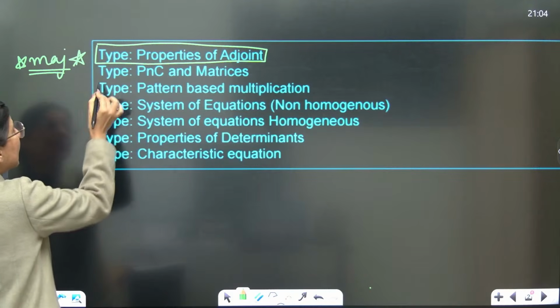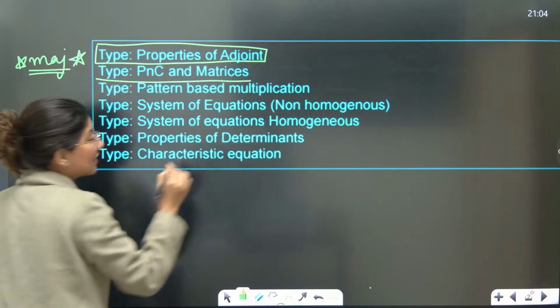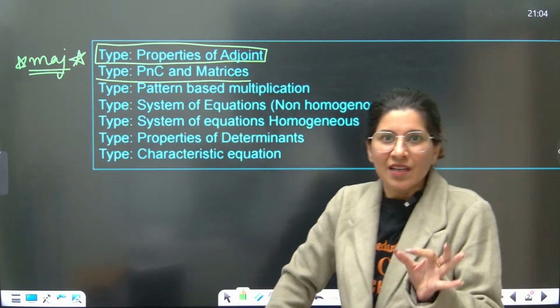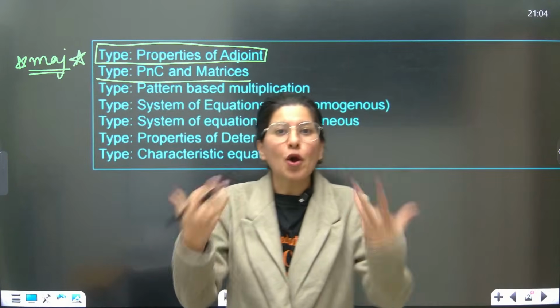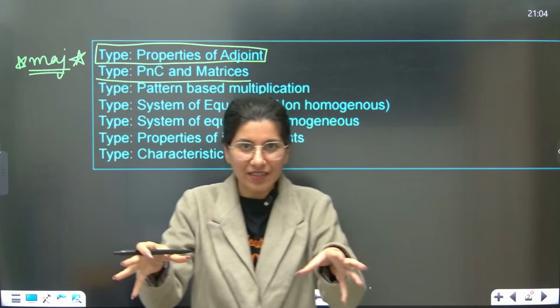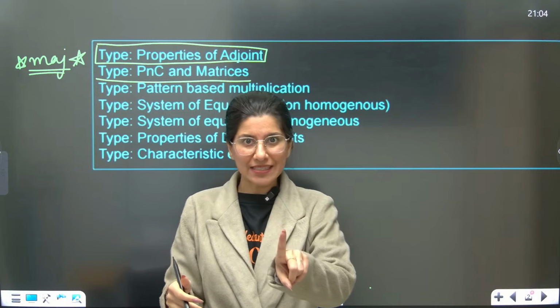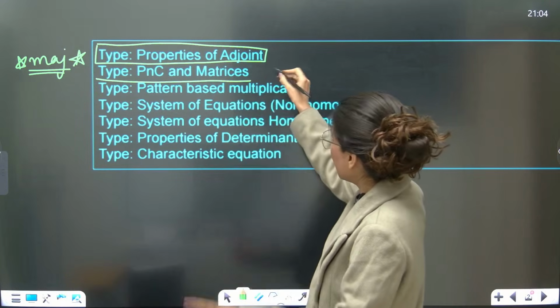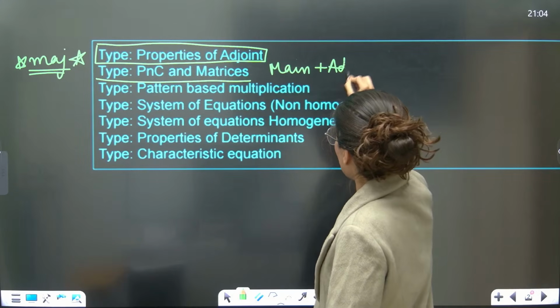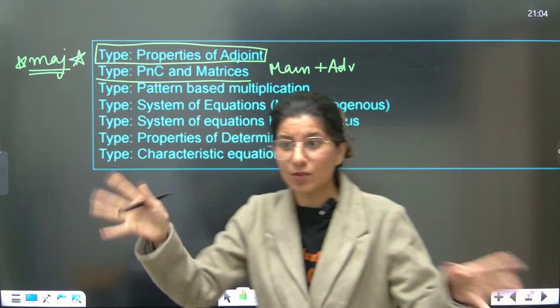And the second is PNC plus matrices. Now, if I talk about PNC plus matrices, NTA has a strong affinity towards this, combining permutation and combination and matrix. And so does JEE Advanced as well. So JEE Advanced and mains. This is important for mains plus advanced. This is one topic which is a favorite of both mains and advanced.